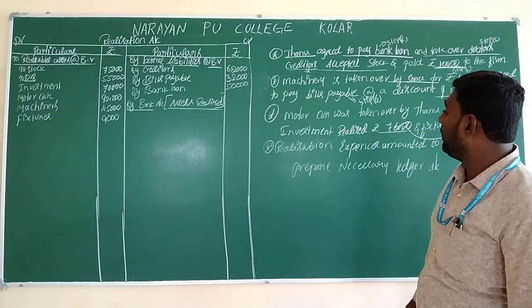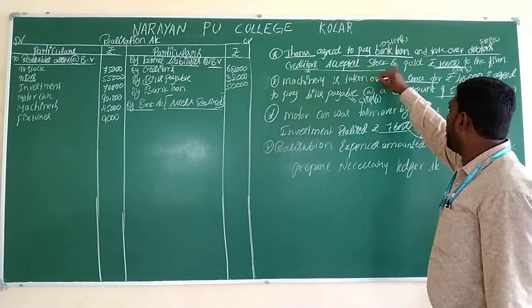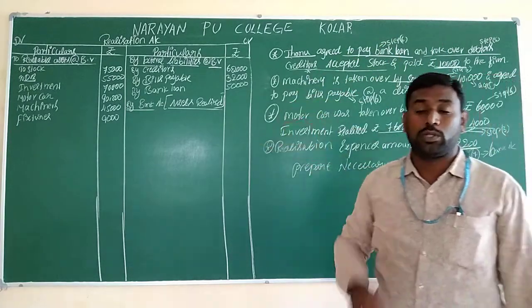Any details given about the stock? Yes, here they are given. Creditors will accept the stock and pay rupees 10,000 to the firm.